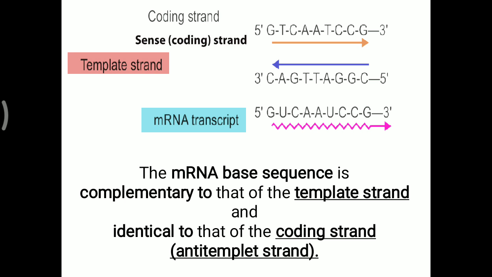Why sense strand? Because simply CTG, the initial three, is similar to the mRNA GUC. The only difference is that over the coding strand T will be present, while over the mRNA there is uracil. This template strand is also given another name, the antisense or non-coding strand. So all these different names over the different strands of the DNA you have to remember.